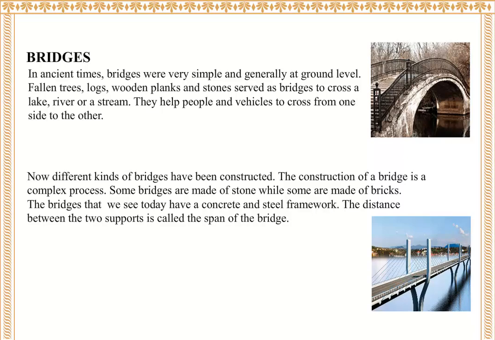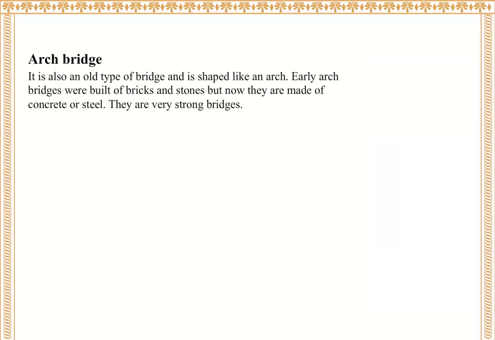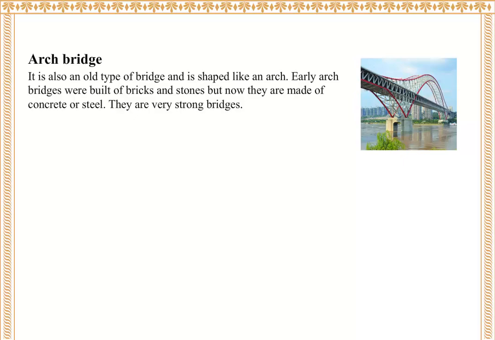Some bridges are made of stone, while some are made of bricks. The bridges that we see today have a concrete and steel framework. The distance between the two supports is called the span of the bridge. Most bridges can be broadly classified into the following types. Arch bridge. It is also an old type of bridge and is shaped like an arc. Early arch bridges were built of bricks and stones, but now they are made of concrete or steel. They are very strong bridges.